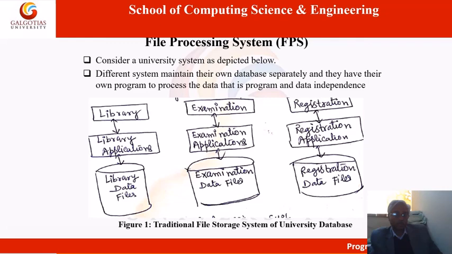That causes data redundancy. The same students are also members of the library. The same students appear for examination. The same students register themselves for the next semester. So all the students are the same, but the name will be repeated in all these three databases.